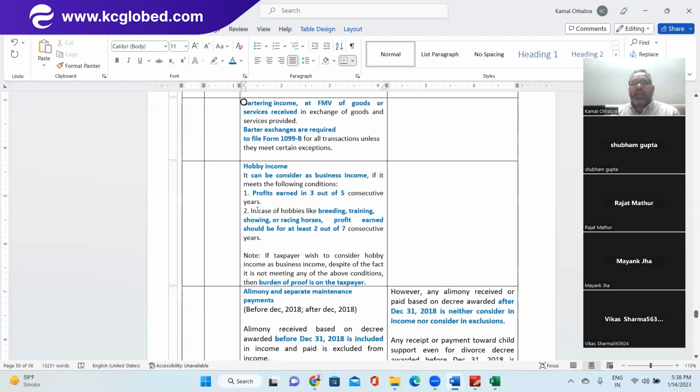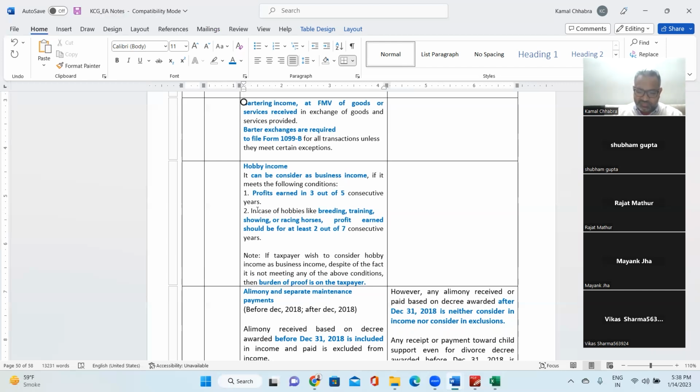Next is bartering income. What is bartering income? Any idea? It is income which does not involve money, like some plumber doing plumbing work for a dentist, and the dentist is filling his cavity. So both are exchanging their services, and money is not involved. Very good example.